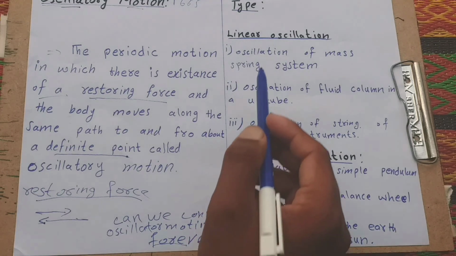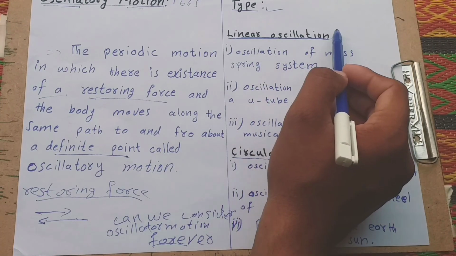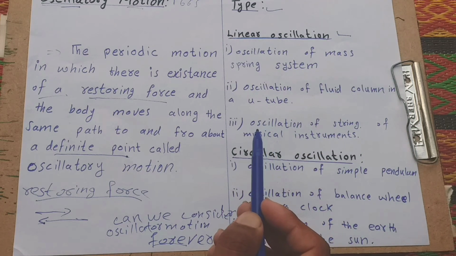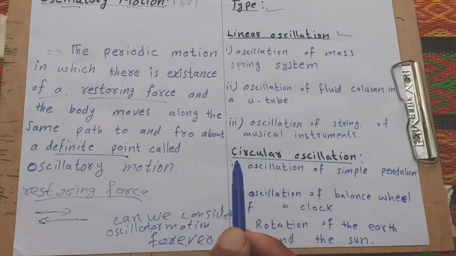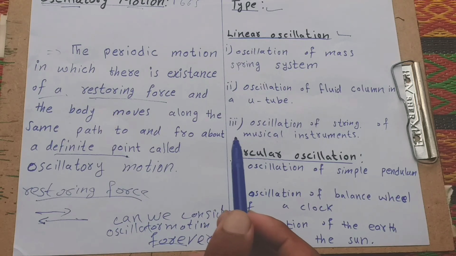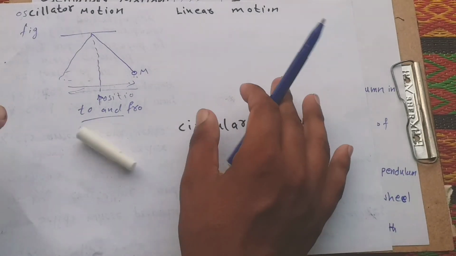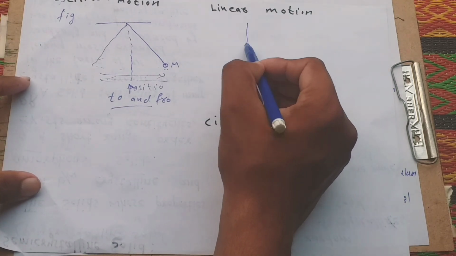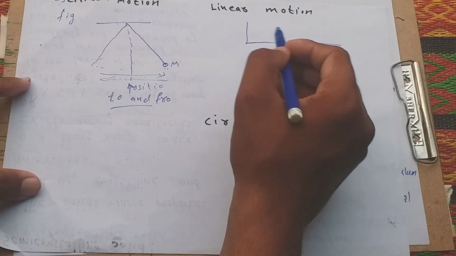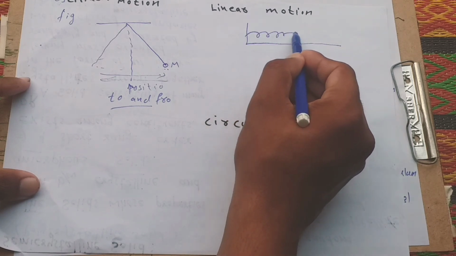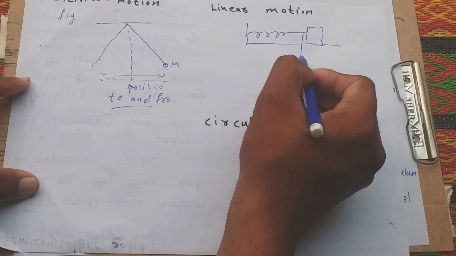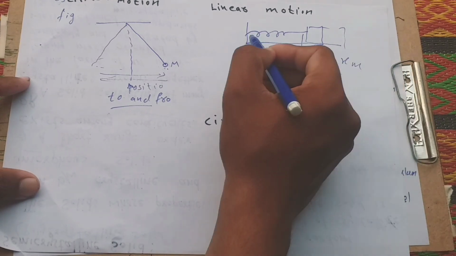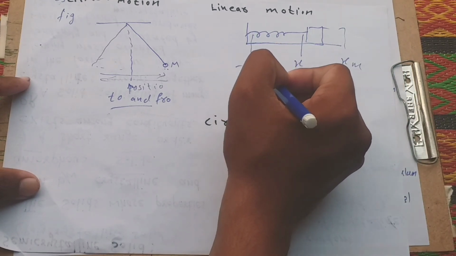The types of oscillatory motion. What are the types of oscillatory motion? Here we discuss two: linear oscillations and circular oscillations. First, let us understand what linear oscillation is. Linear oscillation is only in one direction. For example, on a horizontal axis, this is a spring and block. This is the mean position, this is the positive amplitude and here is the negative amplitude.